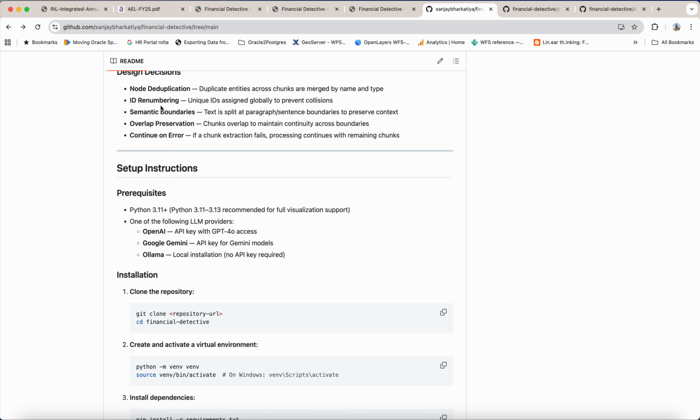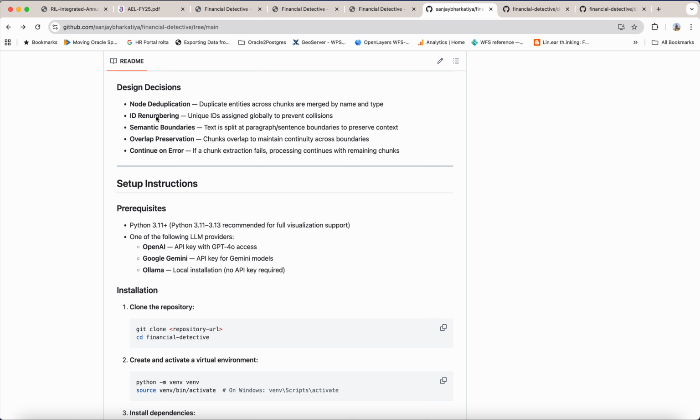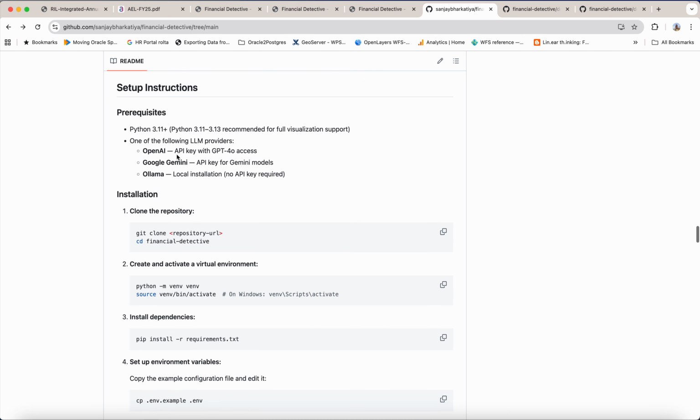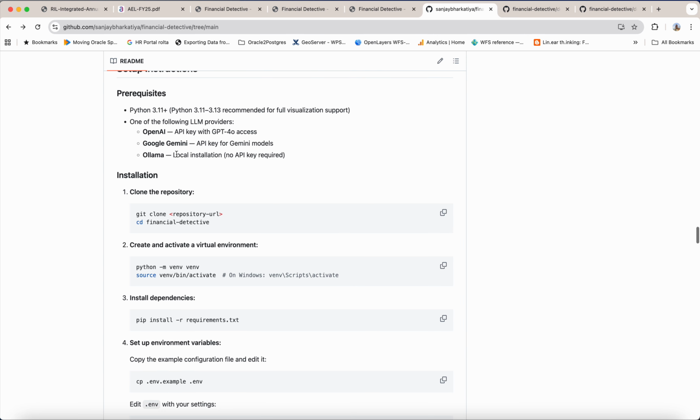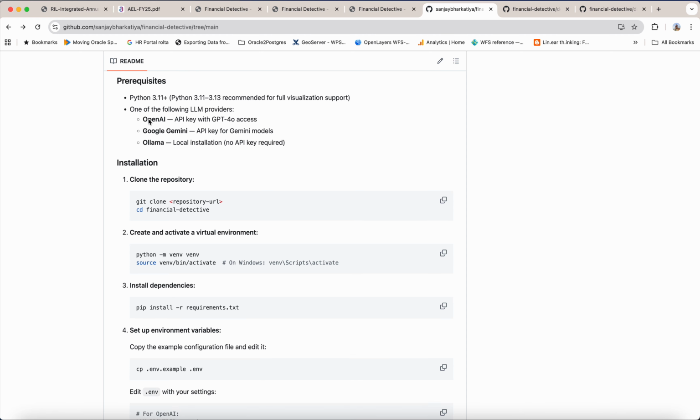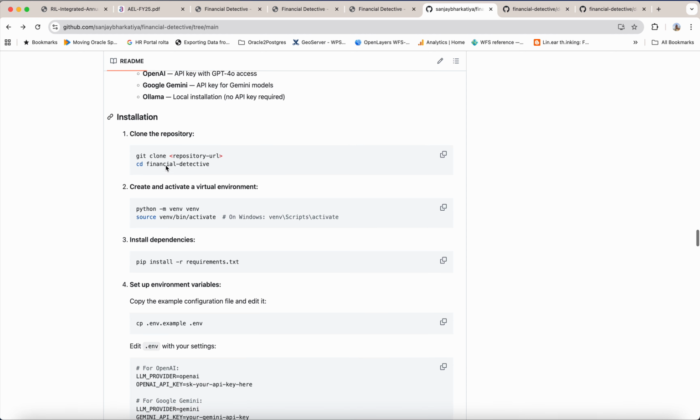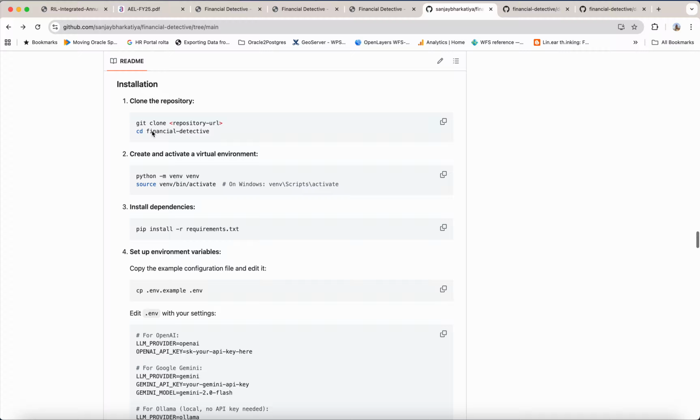These are the design decisions: mainly node deduplication, ID renumbering, semantic boundaries, overlap preservation, and continue on error. Setup is pretty simple. You need Python 3.1 plus, and an API key for one of your LLM providers, such as Gemini. Installation instructions are pretty simple.